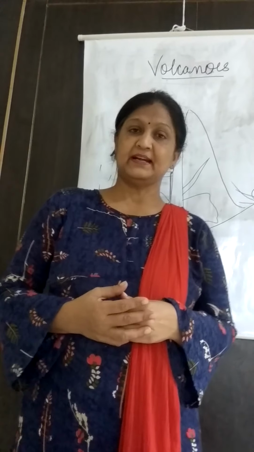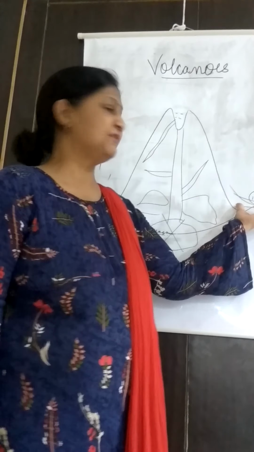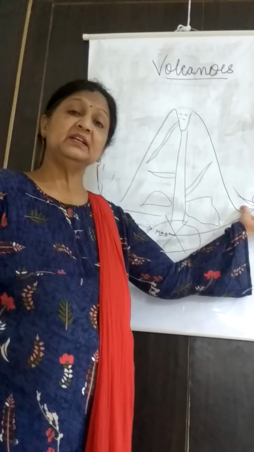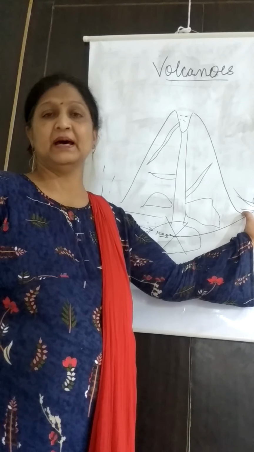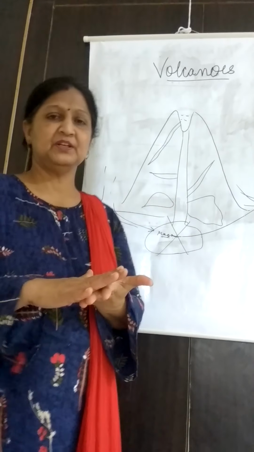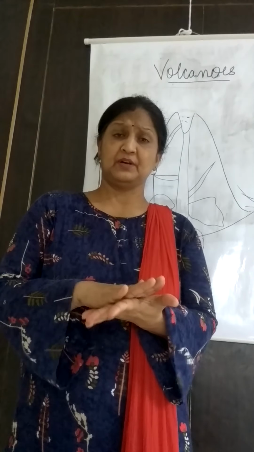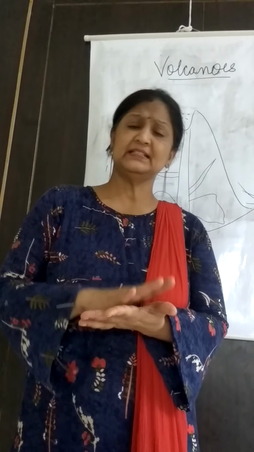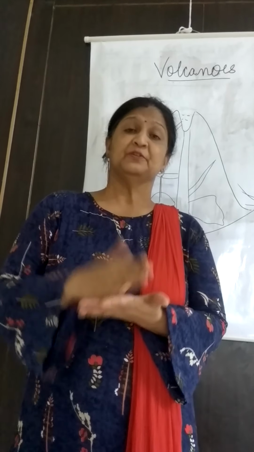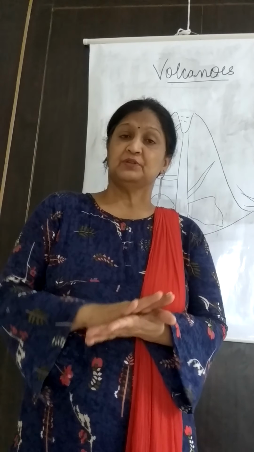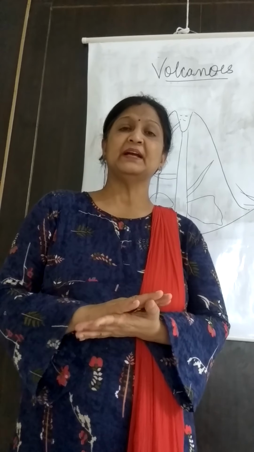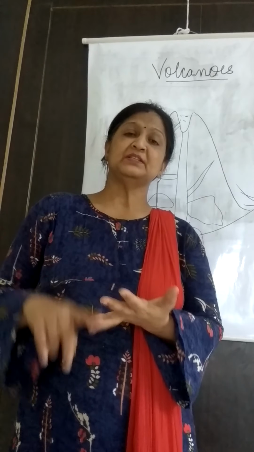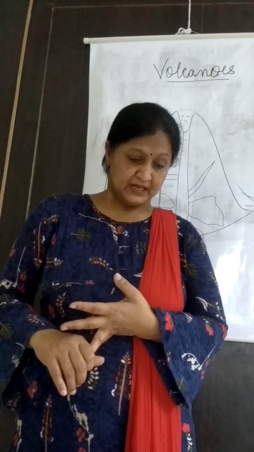Let us see them one by one. First of all, the barren land. Wherever the lava solidifies, for several years that region remains barren, because when the lava solidifies, it becomes very hard rock, and this hard rock does not erode very easily. It takes millions of years for the weathering of this rock. So that particular region remains barren for several years. No human civilization, no plants can grow in that region.